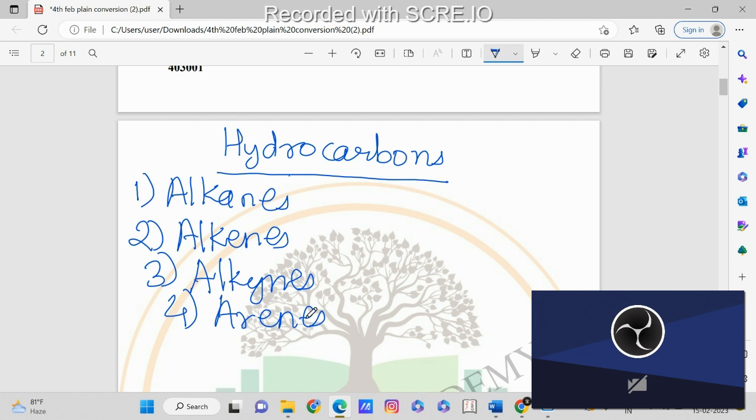Now last is arenes. Now what are arenes? Arenes are the aromatic compounds. Most of the aromatic compounds have a ring structure. Ring structure means they are cyclic compounds, cyclic compounds having double bonds in them. So we are going to also study the arenes, which are the cyclic compounds having double bonds in them. Arenes are also called aromatic compounds.